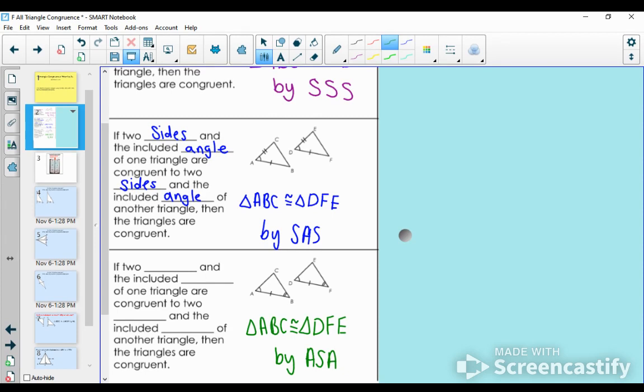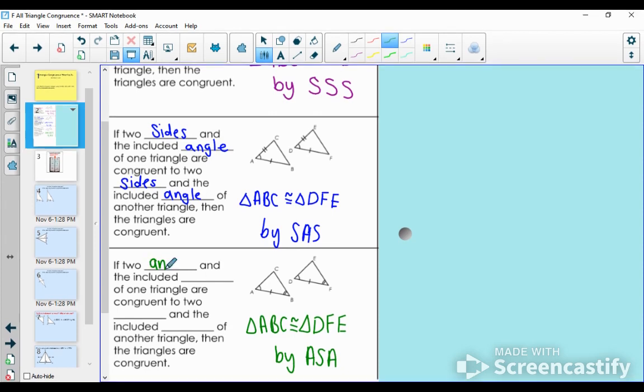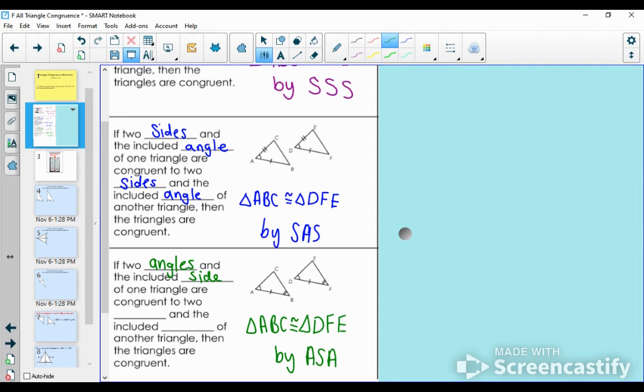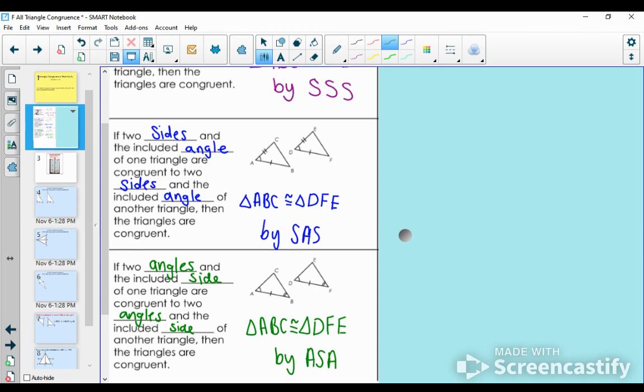That postulate says if 2 angles and the included side of one triangle are congruent to 2 angles and the included side of another triangle, then the 2 triangles will be congruent.